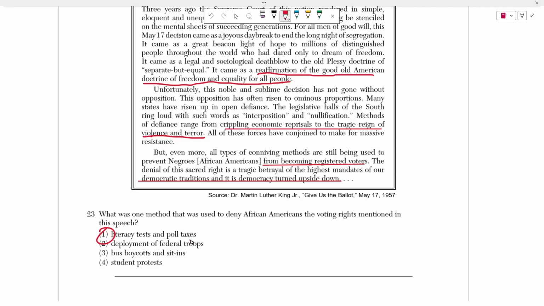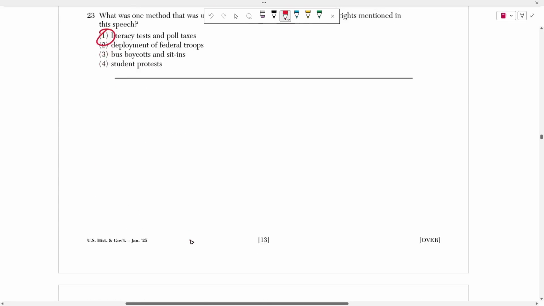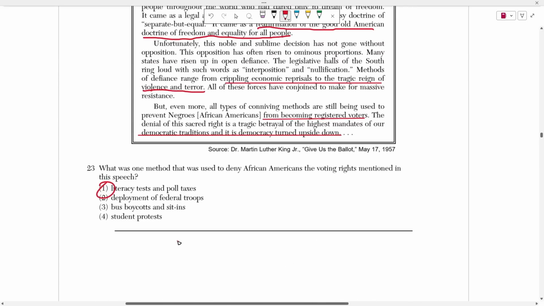Okay, so that's how the Southern governments prevented African Americans from voting. All right. Again, student protests, bus boycotts. Both of these options are methods of resisting or protesting the issues that were stated here. And federal troops were never deployed to stop African Americans from voting.